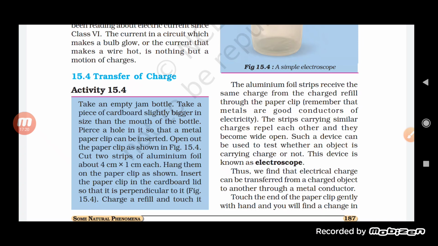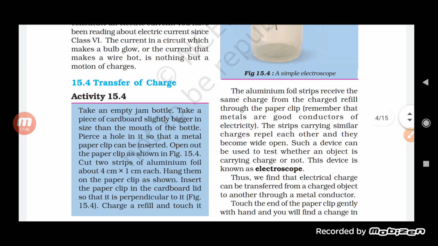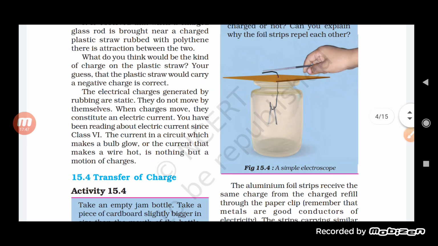So you can see here in activity 15.4, students, that we have to take an empty jam bottle and a piece of cardboard which must be slightly bigger in size than the mouth of the bottle, and then make a hole so that a metal paper clip can be inserted through the cardboard. Open the paper clip as shown in figure 15.4.